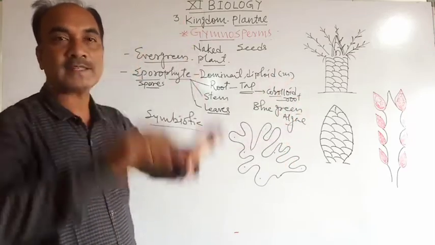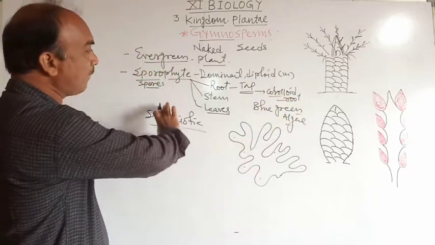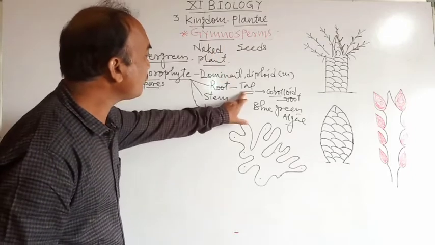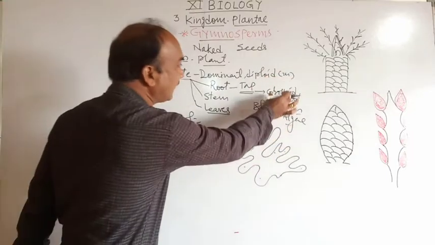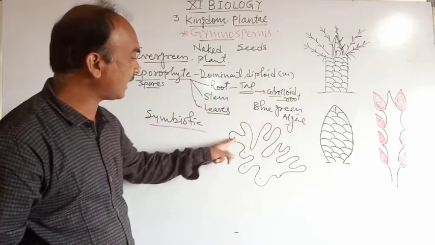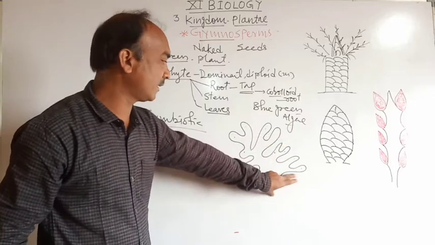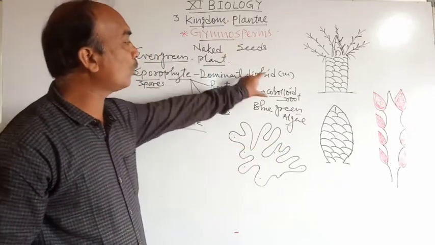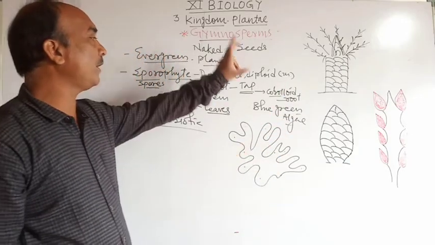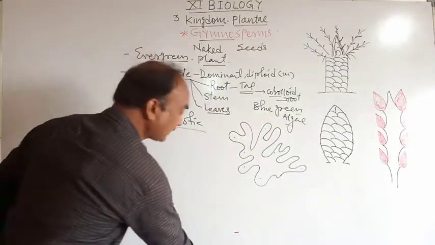Okay, and they fix the nitrogen within the coralloid root. So the type of root is the taproot system, and the secondary root is the coralloid root. Why is it called coralloid? Because they are dichotomously branched and coral-like in structure, and within the coralloid root there is a presence of blue-green algae. Okay, so this is the root system.